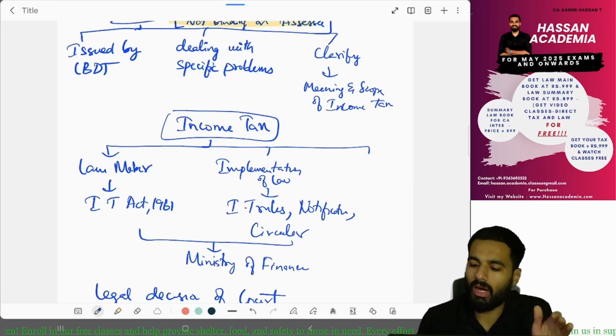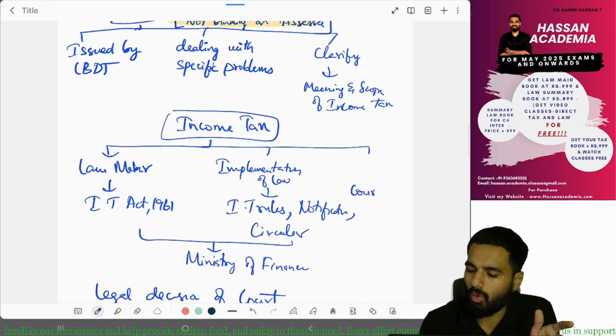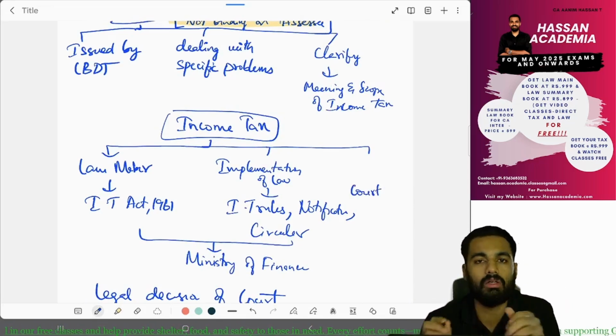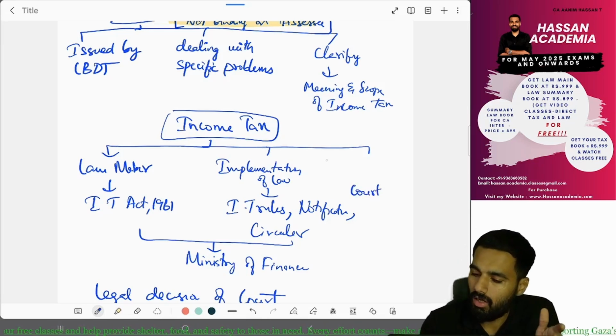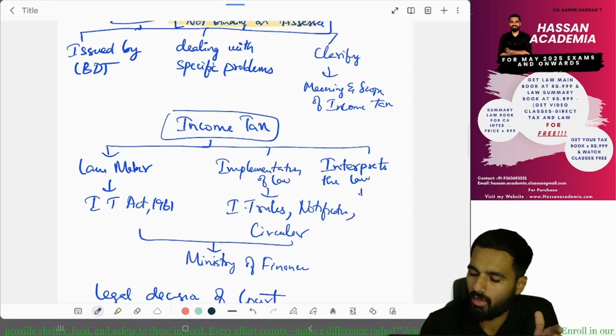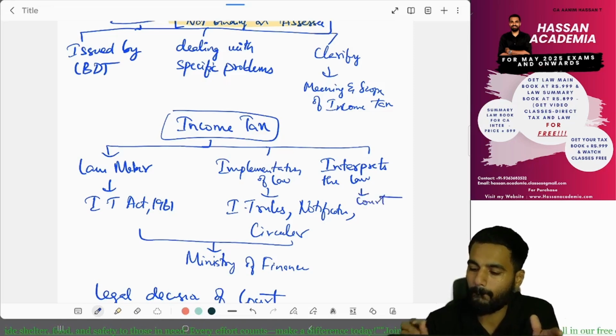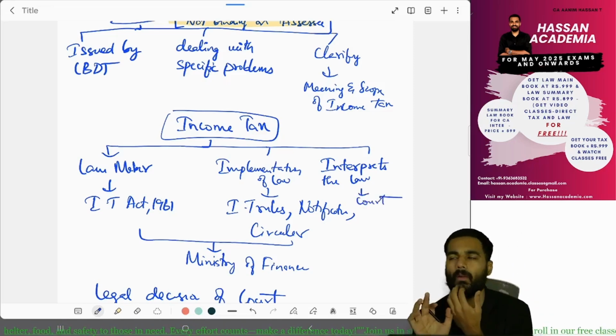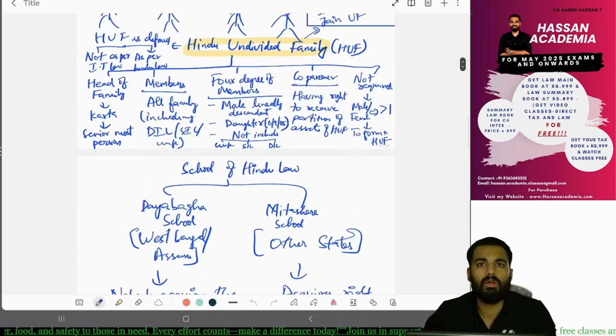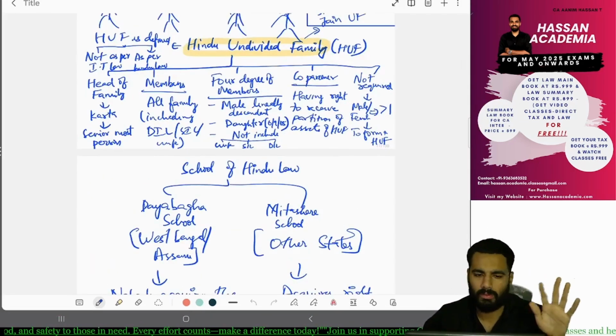So what is the court's role regarding this? It interprets. It interprets what? It interprets the law. That is what a court is. So it interprets the law. Yes or no? Yes. Person includes an individual, which is a natural person.